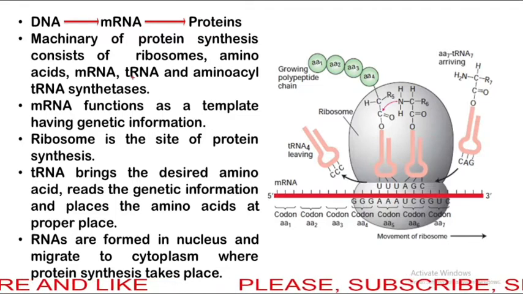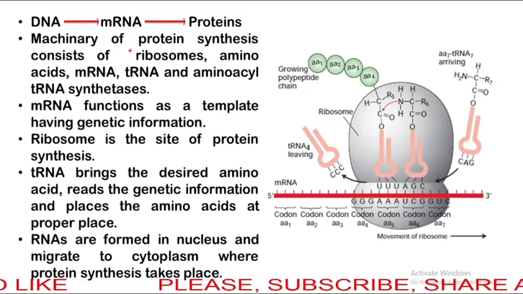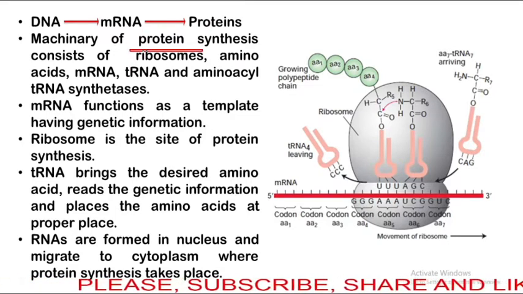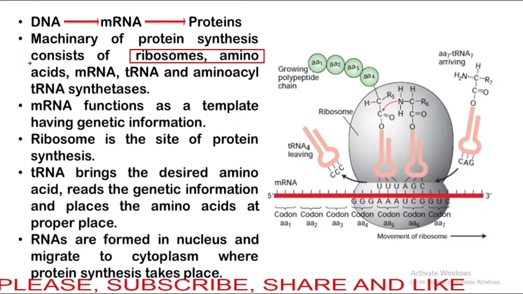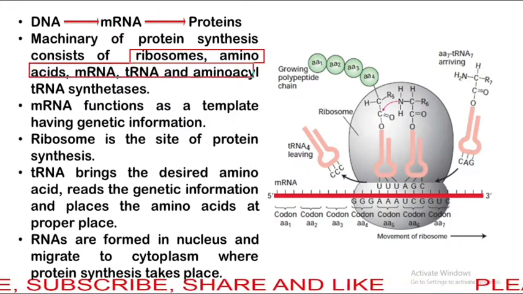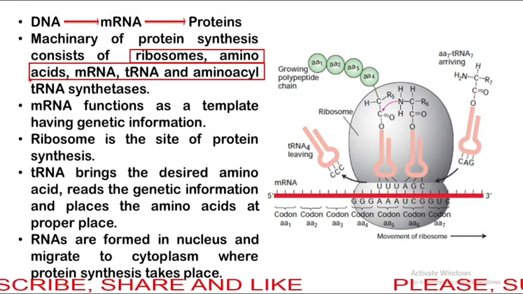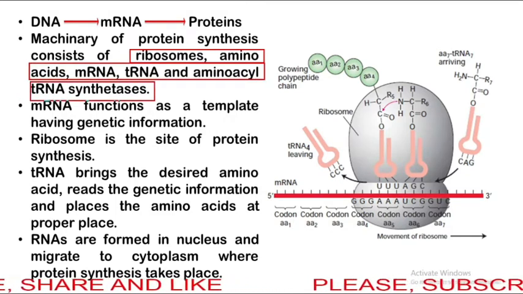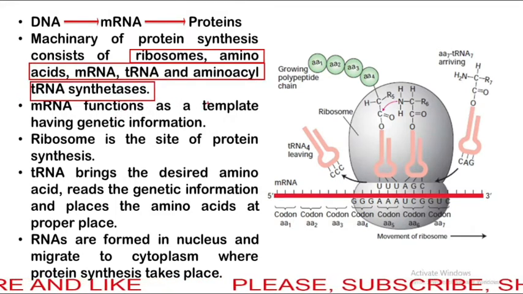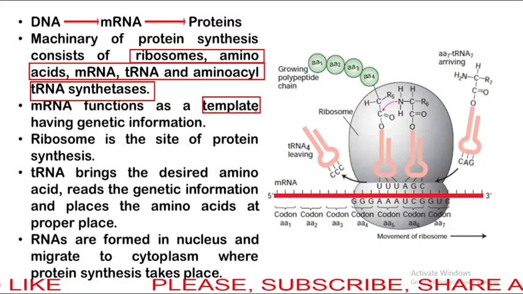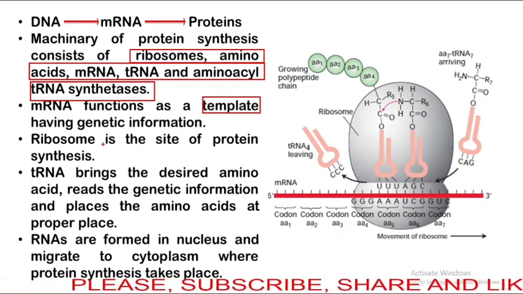Machinery of protein synthesis consists of ribosomes, amino acid, mRNA, tRNA, and amino acyl tRNA synthetase enzyme. mRNA functions as a template having genetic information.